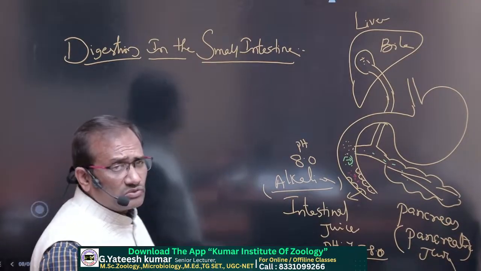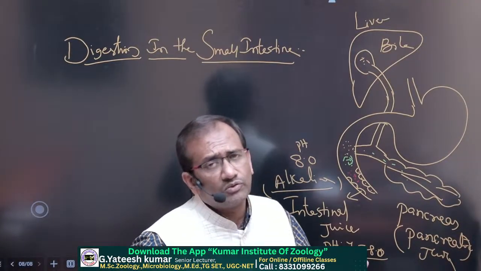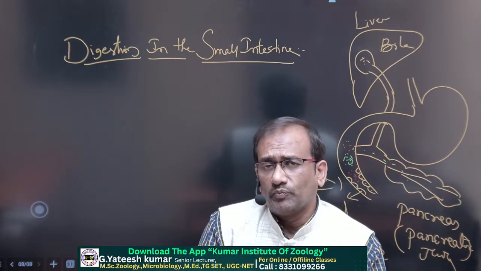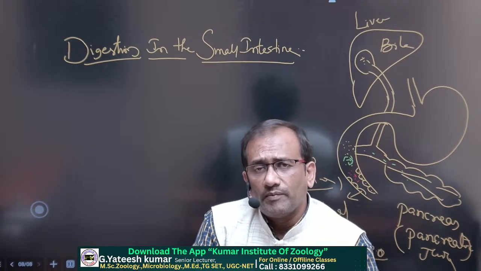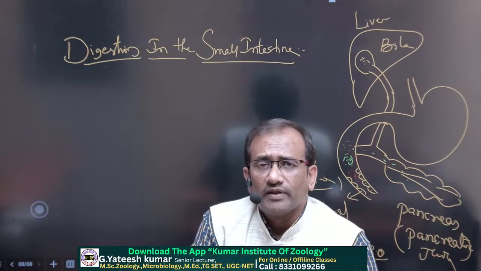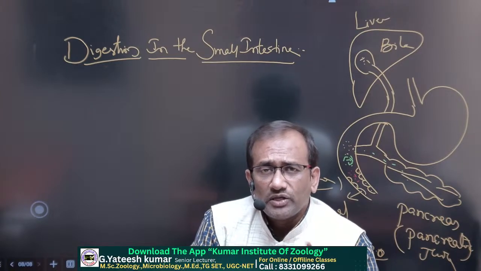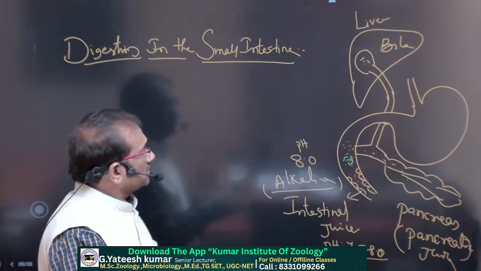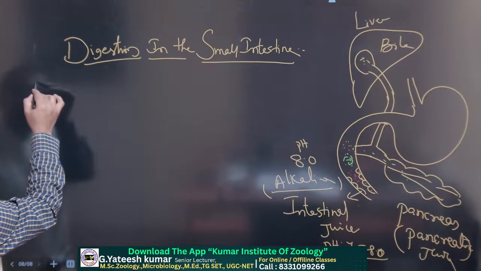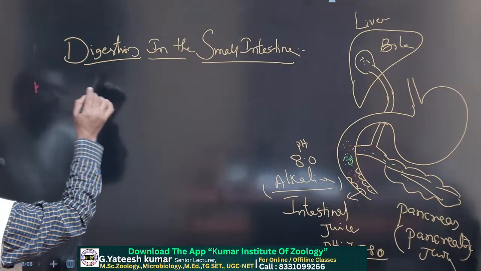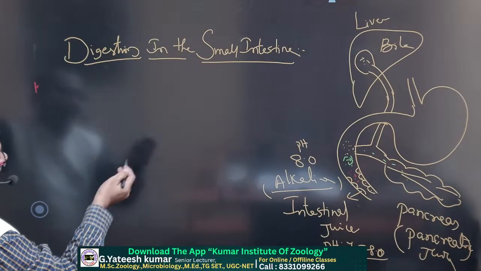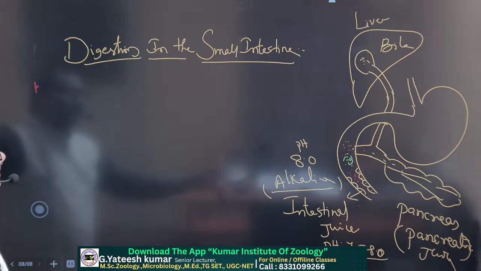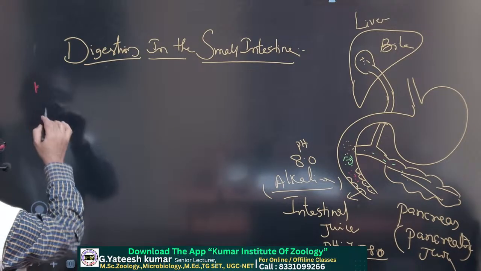So bile juice has no enzymes, so it has no role in the digestion of food materials. So bile juice, leave it. Coming to the two important juices, pancreatic juice and intestinal juice. Coming to the first one, pancreatic juice. So the digestion in the small intestine, for our easy understanding, we divided into three major heads.